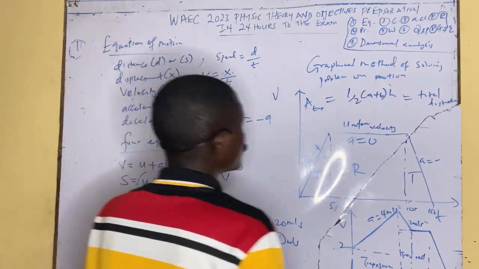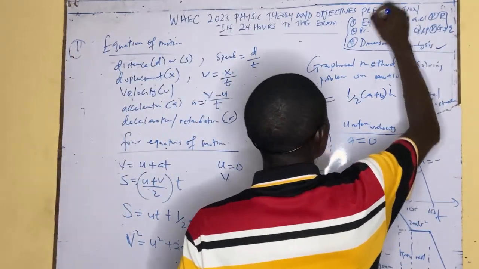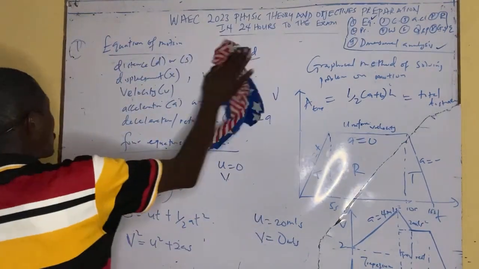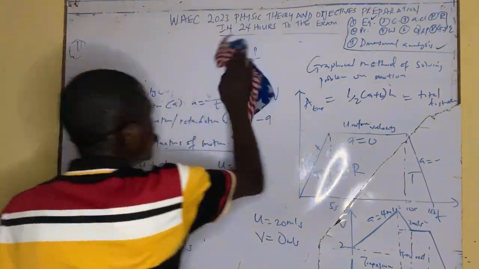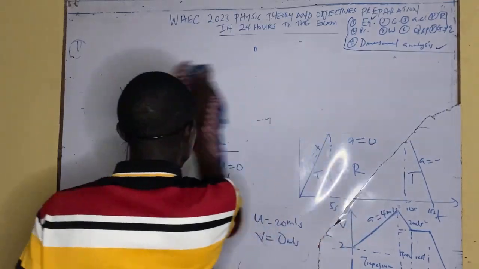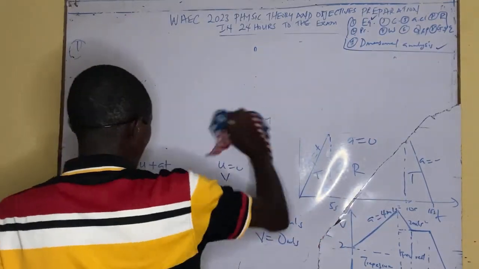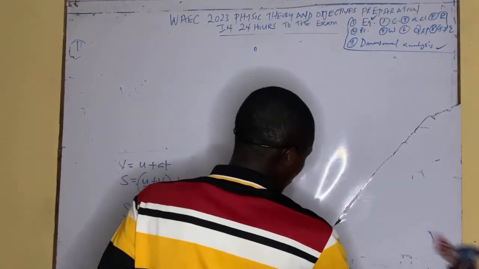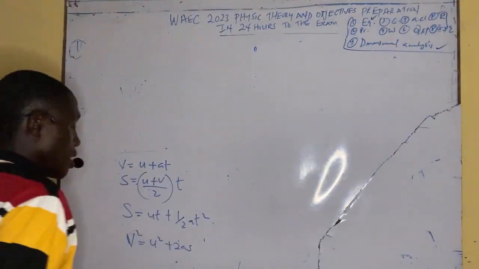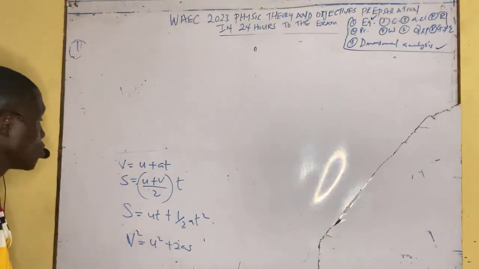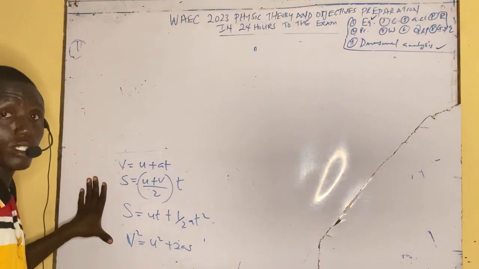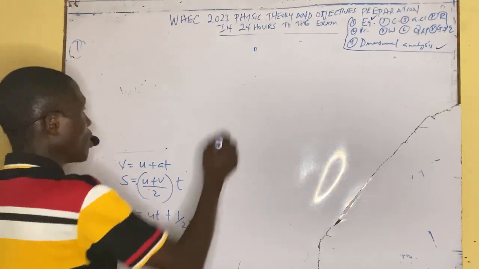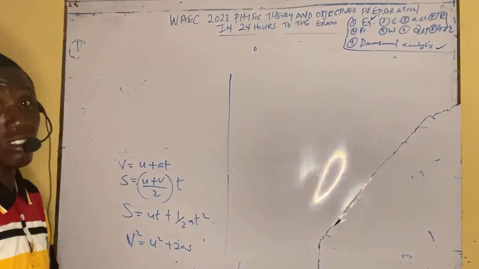I'm done with this. Then let's talk about equation under gravity. Equation under gravity is a little bit different, but I'm going to use this formula of equation to talk about equation under gravity. Please listen. Equation under gravity has to do with the four equations of motion.